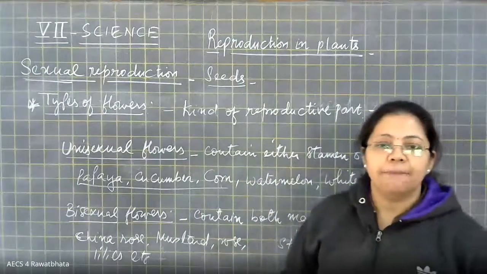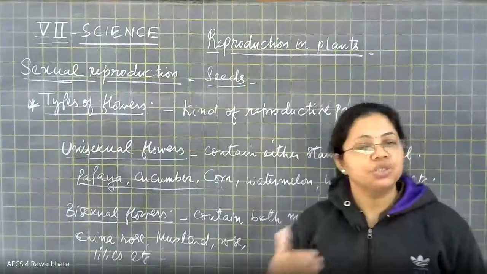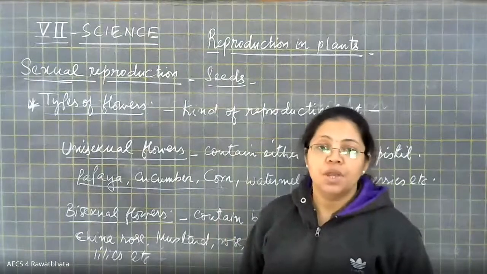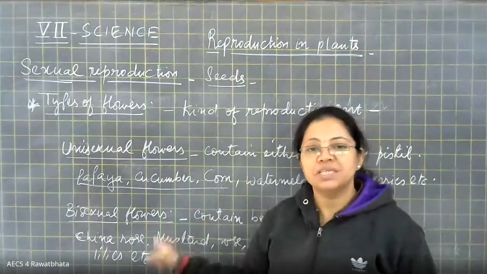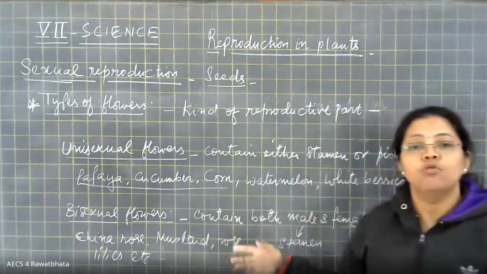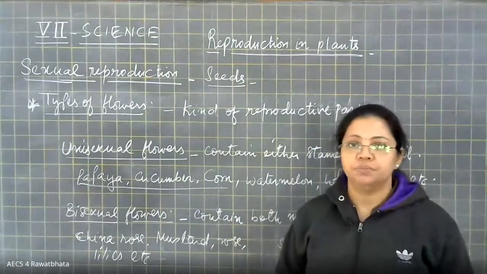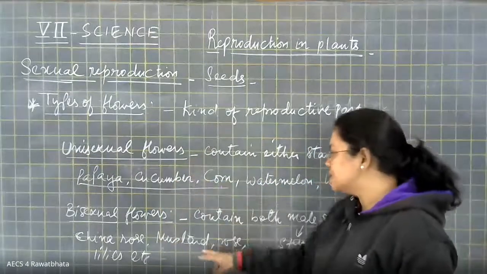So in exam, either you get a question directly that is differentiate between unisexual and bisexual flower, or the most common type of question which they place from this part is that you would be given a mixture of examples. For example, I gave you some mixture like papaya, cucumber, rose, mustard, like that.